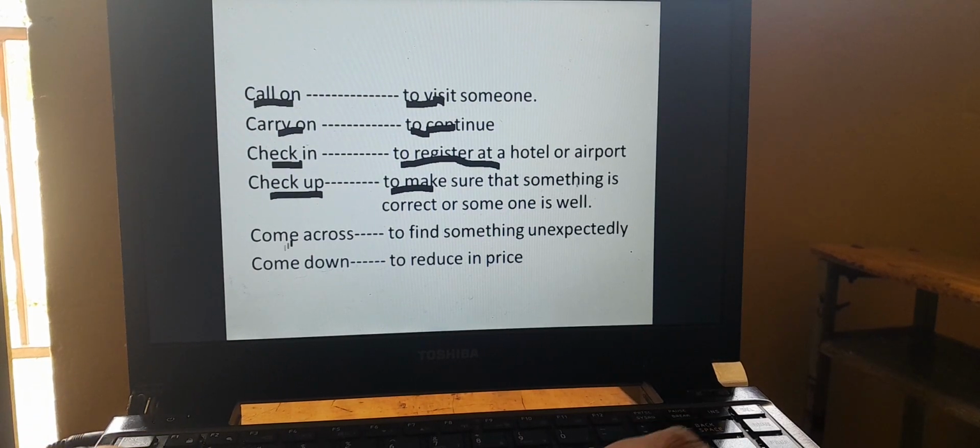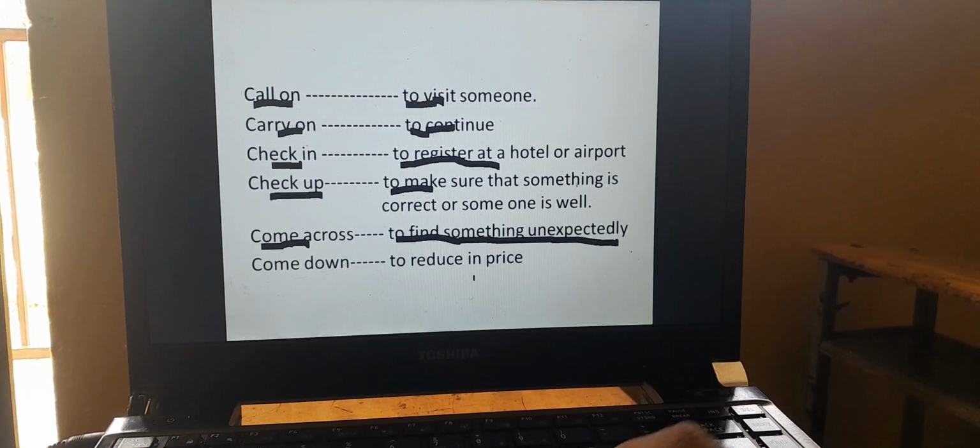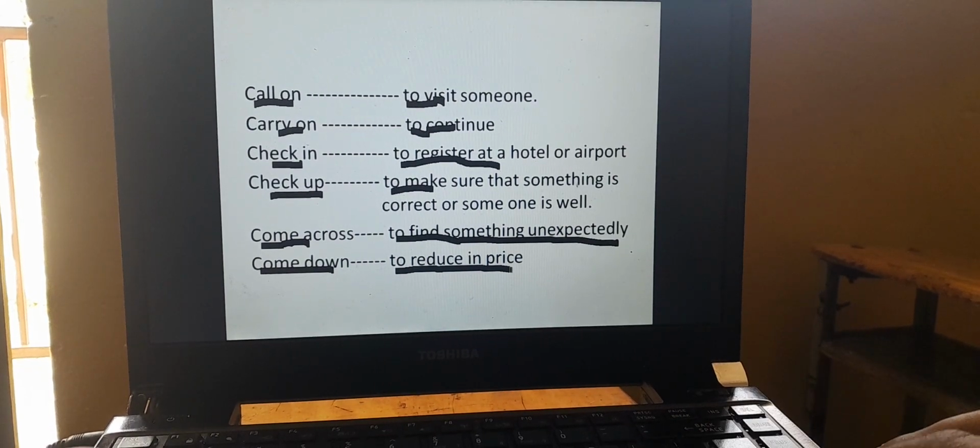Come across is a phrasal verb and its meaning is to find something unexpectedly, or to find by chance. And come down is a phrasal verb and its meaning is to reduce in price.